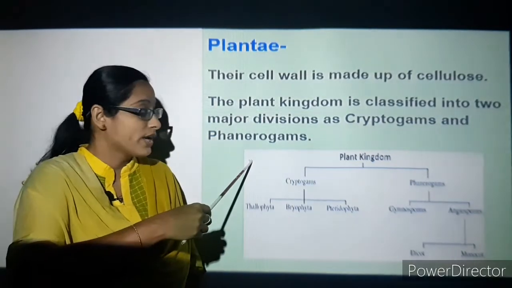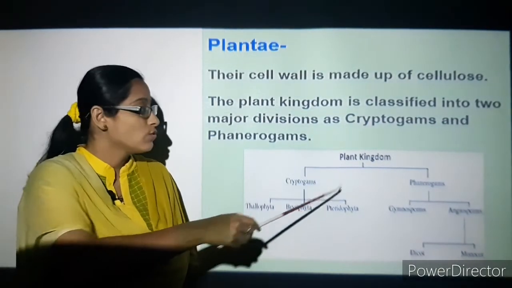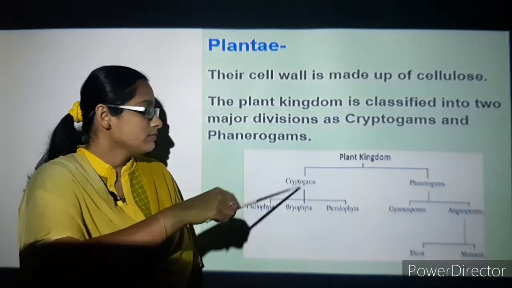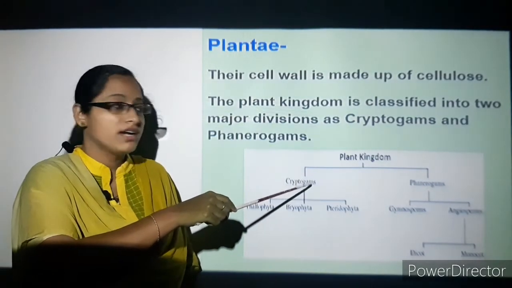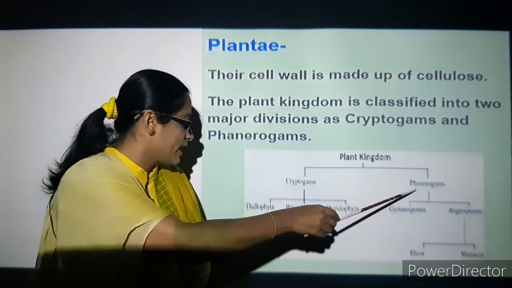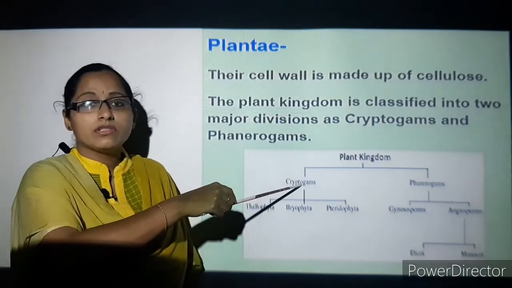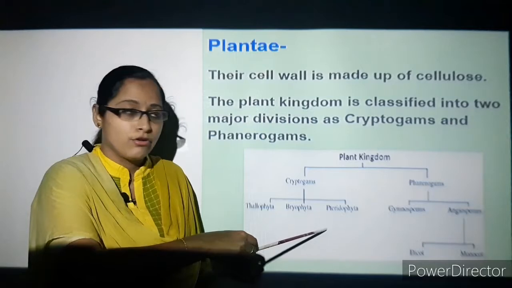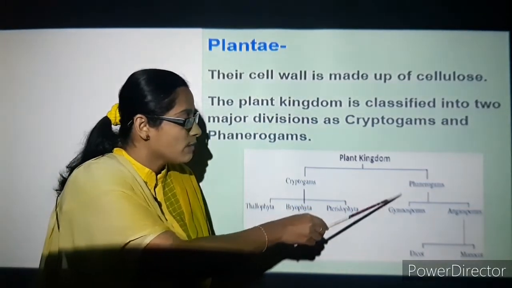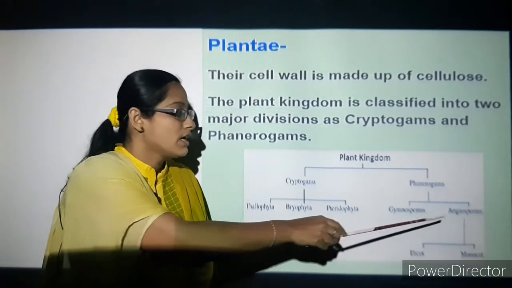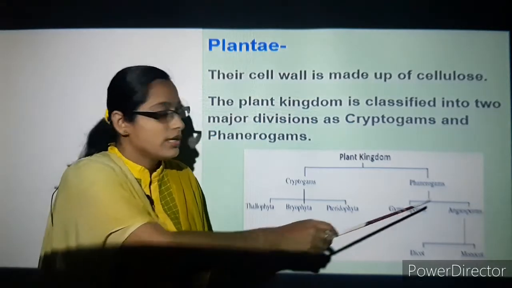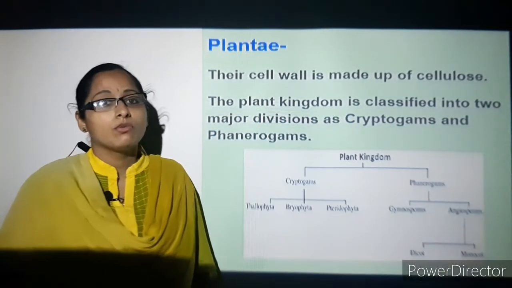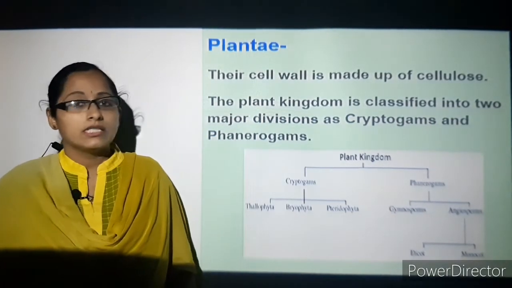You can see that the plant kingdom is further classified into cryptogams and phanerogams. So here you can see the flow chart. The plant kingdom has been divided into cryptogams and phanerogams. Cryptogams consist of Thallophyta, Bryophyta and Pteridophyta. Phanerogams consist of gymnosperms and angiosperms. Angiosperms are again subdivided into monocots and dicots.